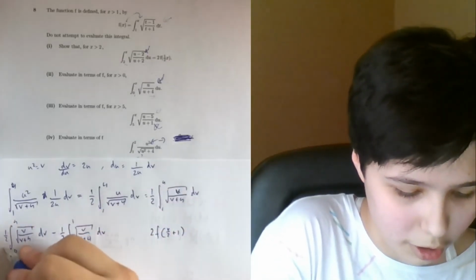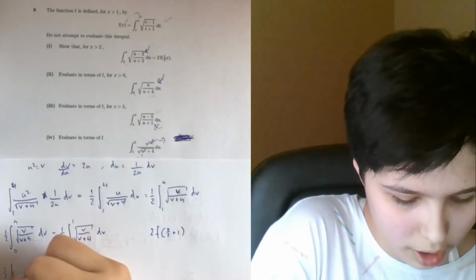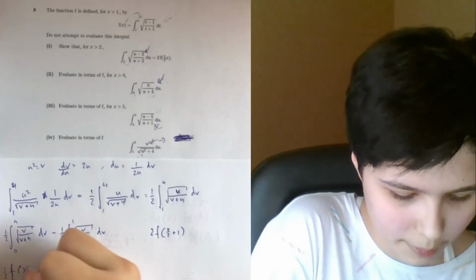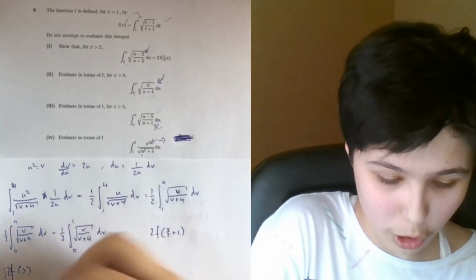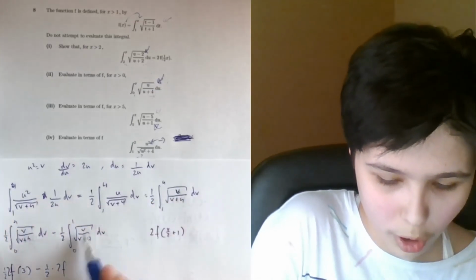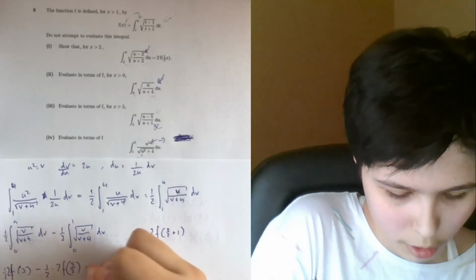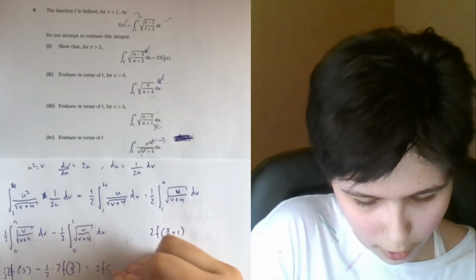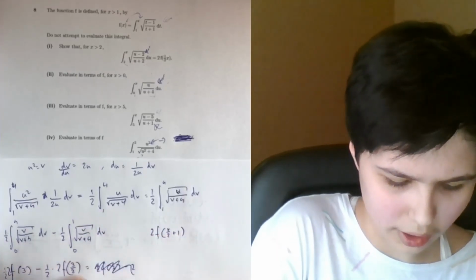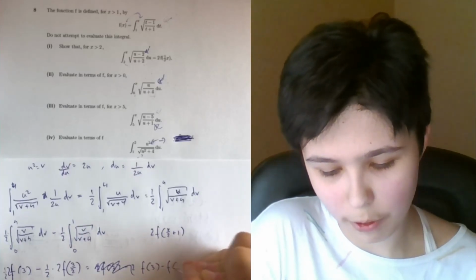So this is going to be a half times 2f of (4 over 2 plus 1), 3, minus a half times 2f of (1 over 2 plus 1), 3 over 2. Not 2, because there's a half here, so that's f of 3 minus f of 3 over 2.